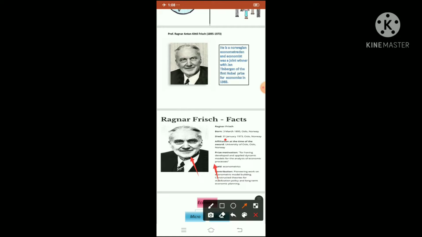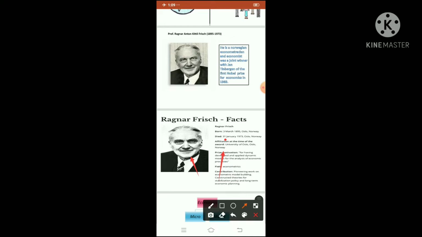Then, regarding his affiliation at the time of the award, he was at the University of Oslo, Norway, and his prize was for developing and applying dynamic models for the analysis of economic processes, children.